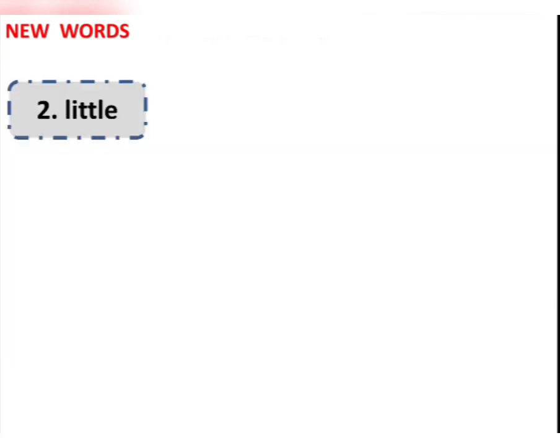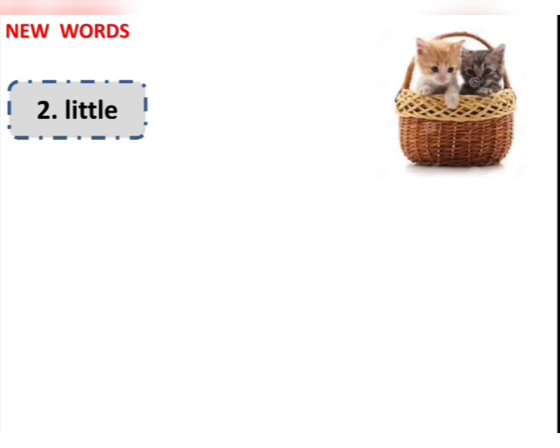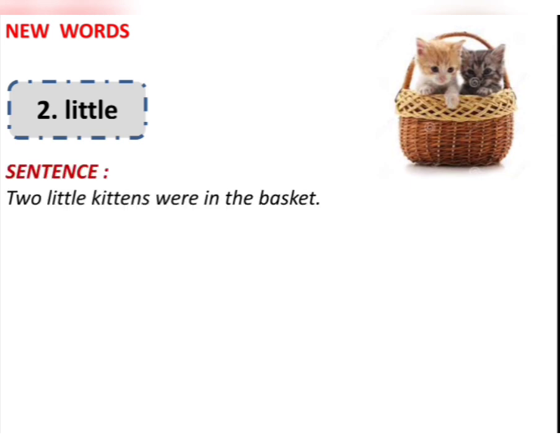Let us go to the next word, little. Let us see what picture can help us. Oh, we have got two little kittens. Where are they? In the basket. So we can make a sentence with this. Let us see what sentence we can make. Yes, two little kittens were in the basket. You can also write two little kittens are in the basket, isn't it?